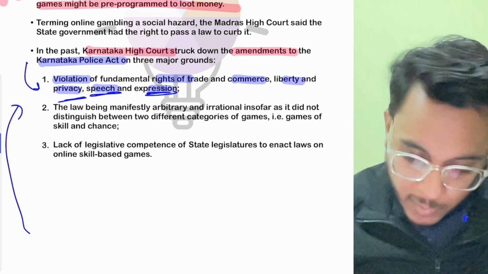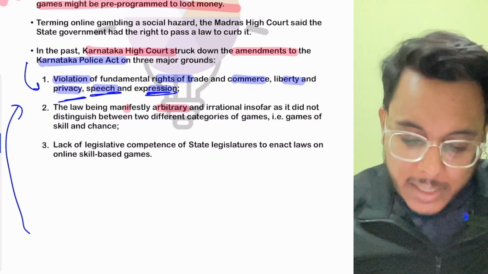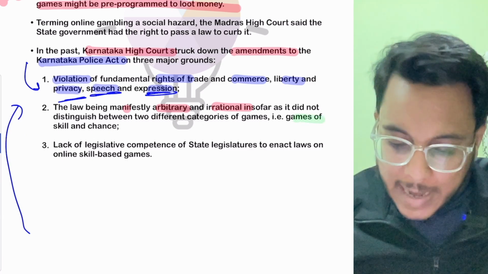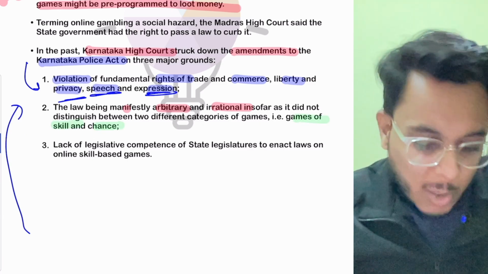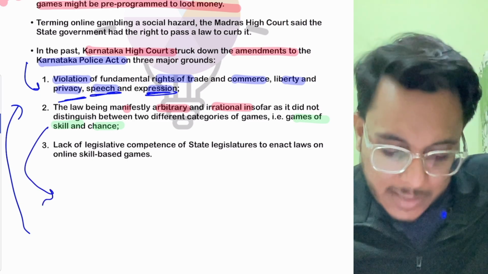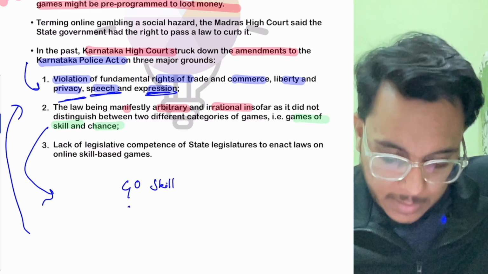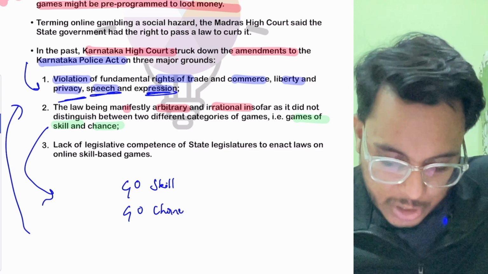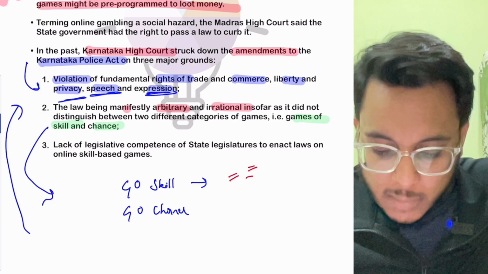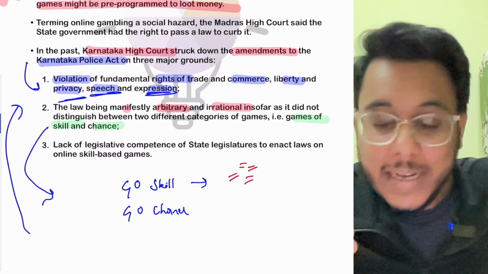Secondly, the Karnataka High Court held that the law the Karnataka government brought was arbitrary and irrational. Why? Because it did not distinguish between games of skill and games of chance. Now, what are games of skill and games of chance? Games of skill are those where a player can use some logic and skill to predict an outcome.